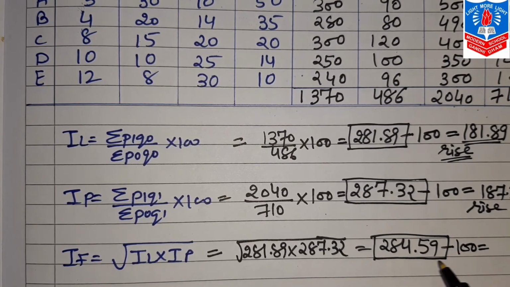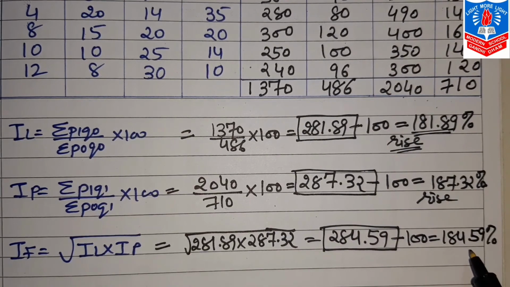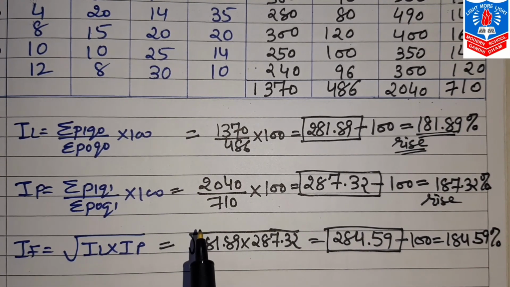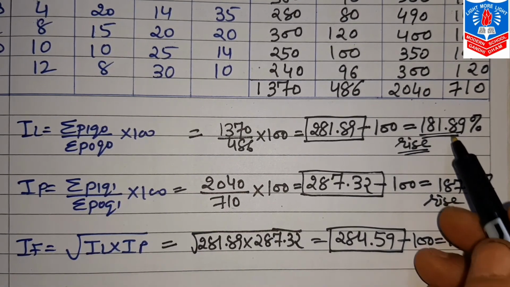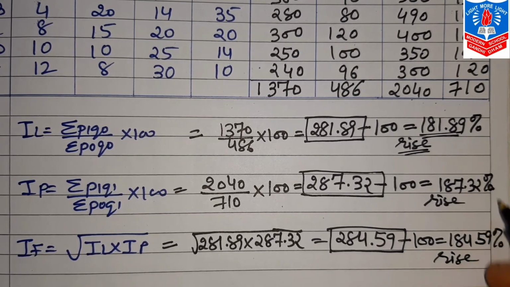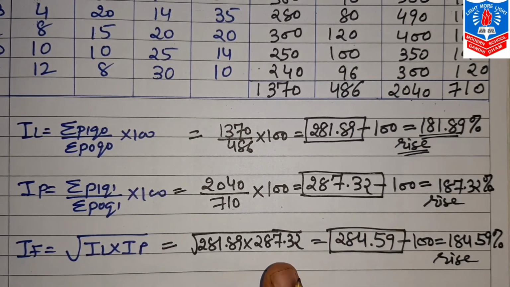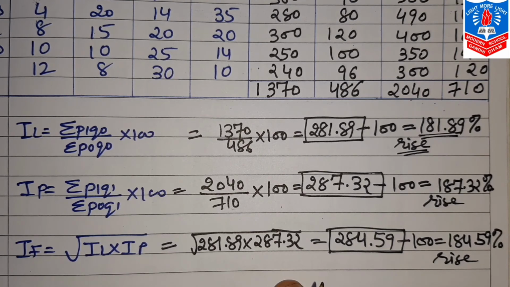And finally, with Fisher's index number, 184.59%, there is an increase in the price in current year in comparison to base year. So this way, it is a must to write this minus 100 and in the form of percentage also. This is compulsory, you have to show. Now this is the way how we find IL, IP and IF. From both points of view, these answers are very, very important.